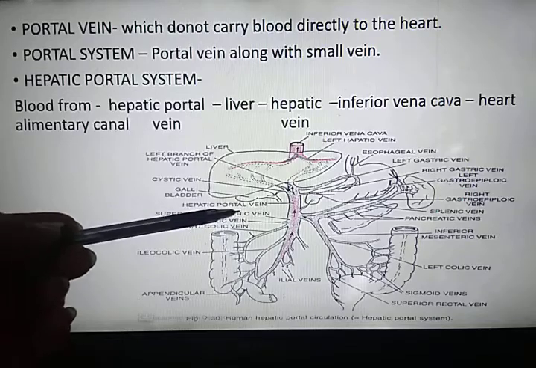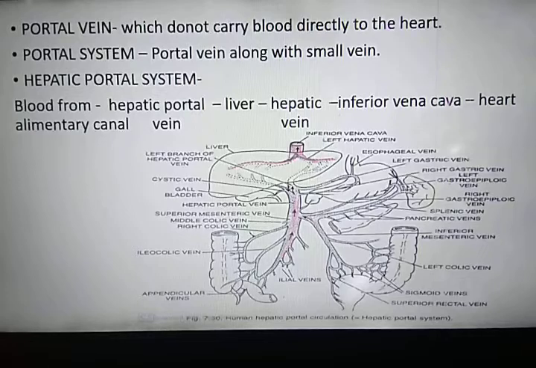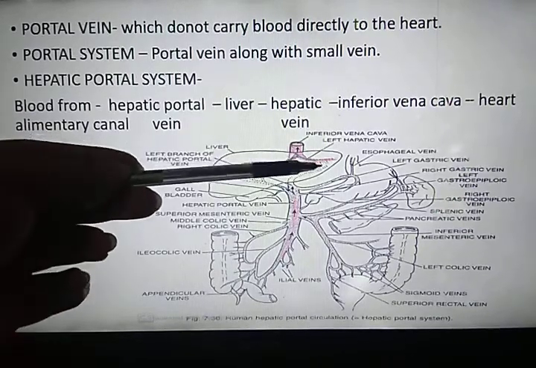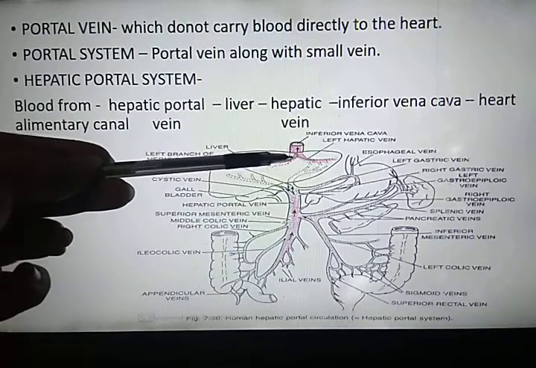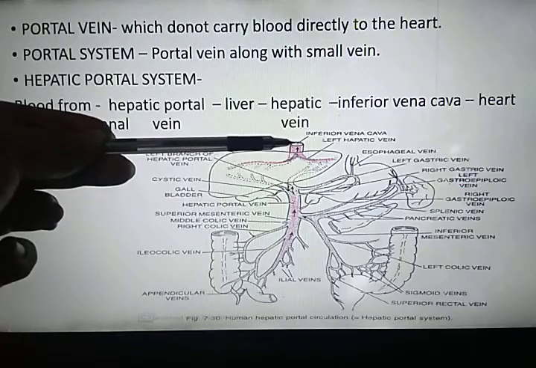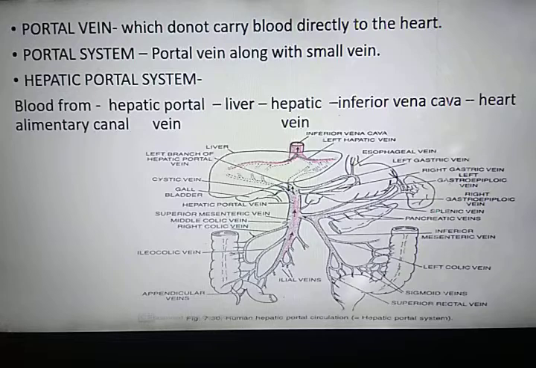This hepatic portal vein enters into the liver, where excess of glucose and other harmful waste are absorbed by the liver cells. Then the blood leaves the liver through the hepatic vein, and this hepatic vein later on opens into inferior vena cava, and inferior vena cava pours blood into the right auricle. So this course of circulation is known as hepatic portal system or hepatic portal circulation.